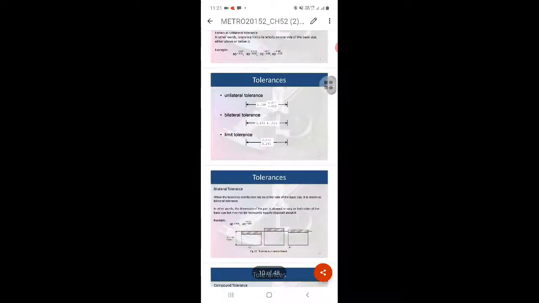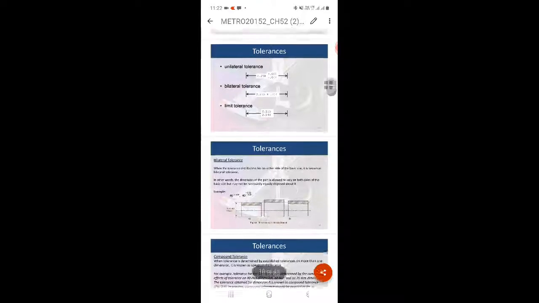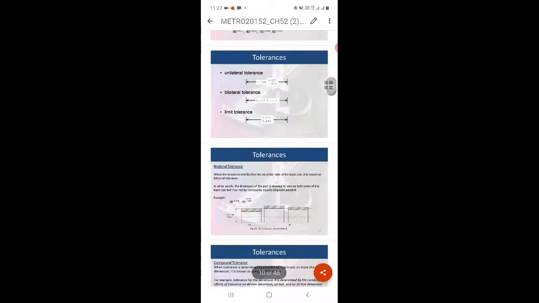Next is bilateral tolerance, when the tolerance lies on either side of the basic size, both sides, plus or minus. Some examples are given there. In other words, the dimension of the part varies on both sides. So this is unilateral and bilateral tolerance.